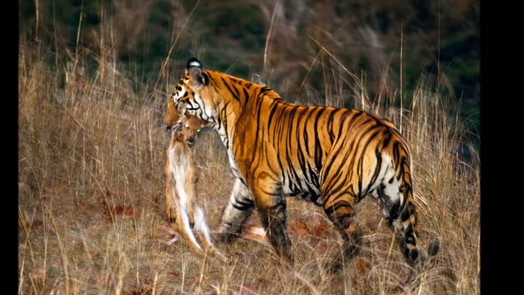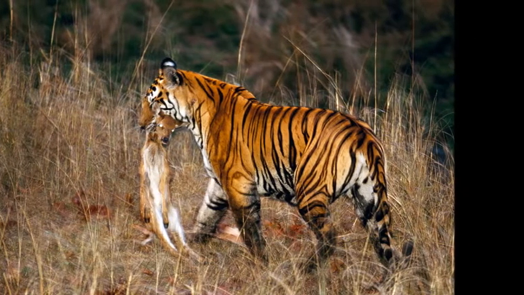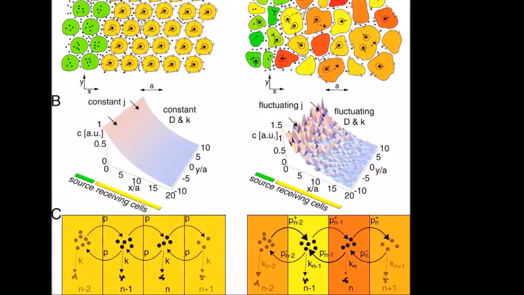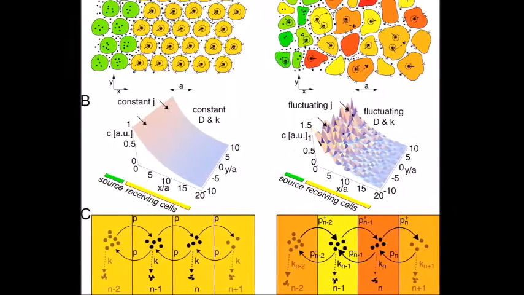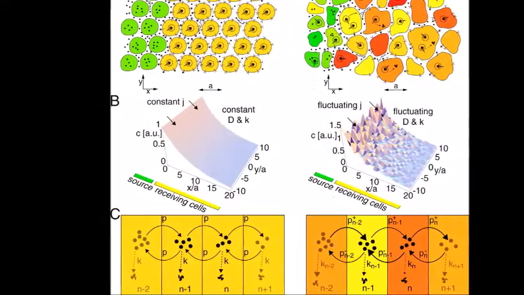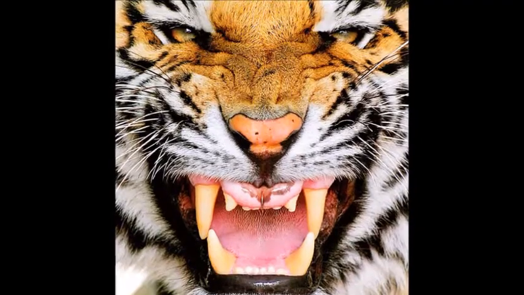Some may ask, how do they get their stripes in the first place? Well, Alan Turing, a mathematician from the 1950s, proposed the idea that the tiger stripes come from proteins called morphogens. These morphogens are made from DNA coding and make ridges in the skin. Because of these morphogens, the tiger is a fantastic hunter.